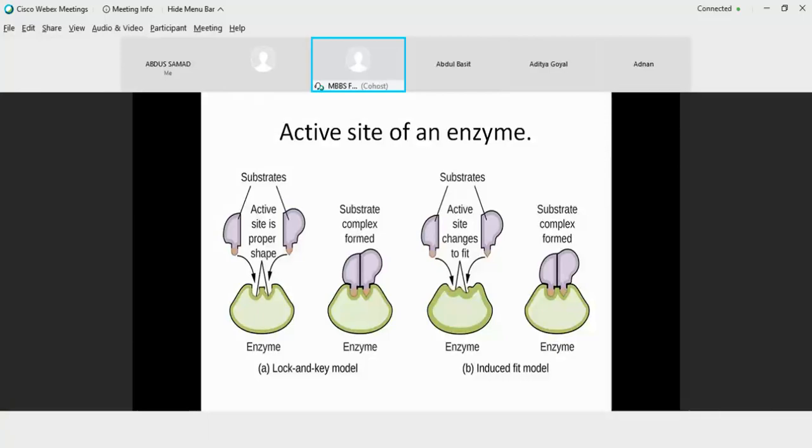According to this induced fit model, the substrate comes and interacts with the active site. You know that the protein structure is dynamic, it can change itself. So the active site is remodeled by the substrate through its interaction, and then the enzyme substrate complex is formed, converting into the product. So the induced fit model was accepted because it is inducing the fitting of the substrate into the enzyme. So these two models are there, the lock and key model and the induced fit model. Lock and key failed, induced fit model accepted.